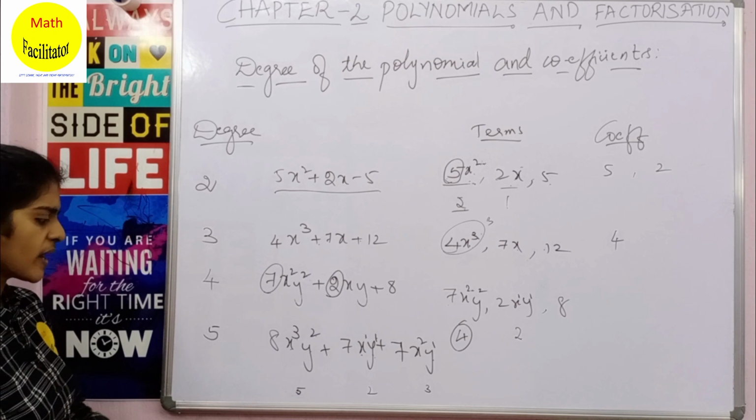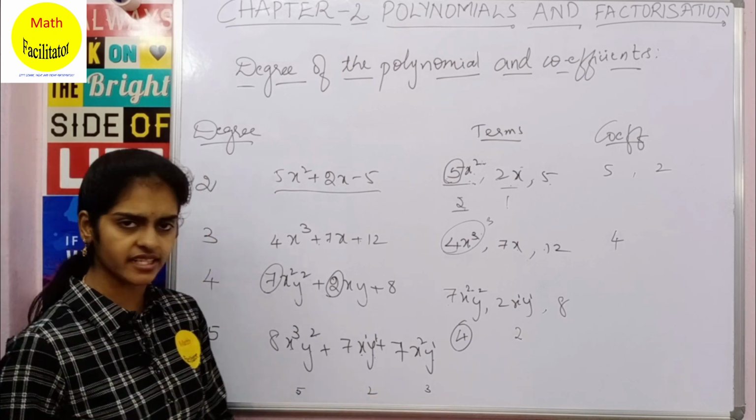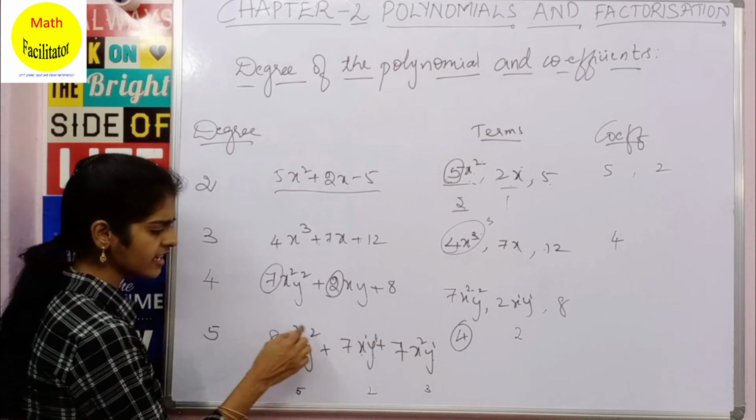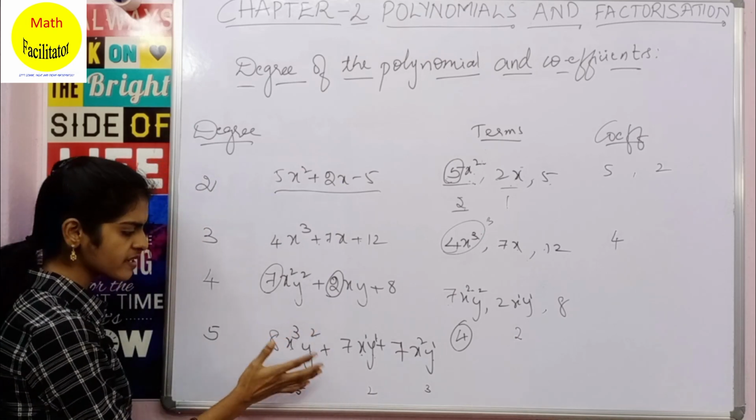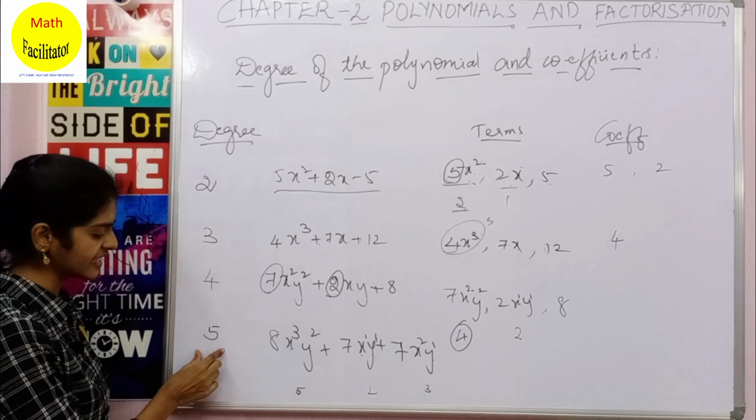Clear? Otherwise, instead of checking each and every term, by just looking at it you can see that out of all these, this term has the highest powers. So simply you will add these two powers to get the degree of the polynomial.